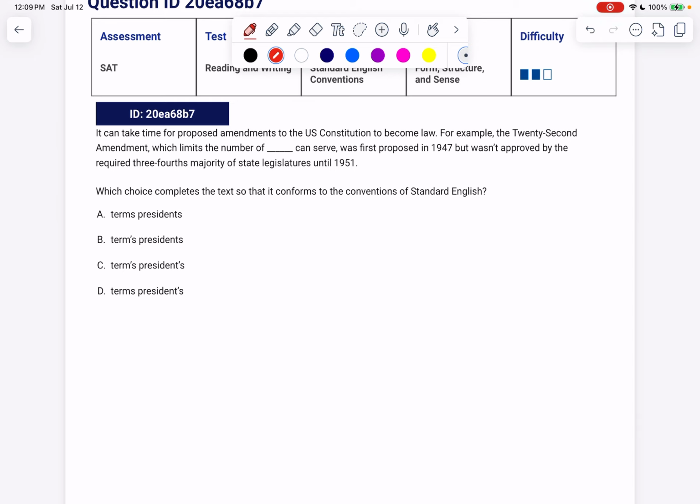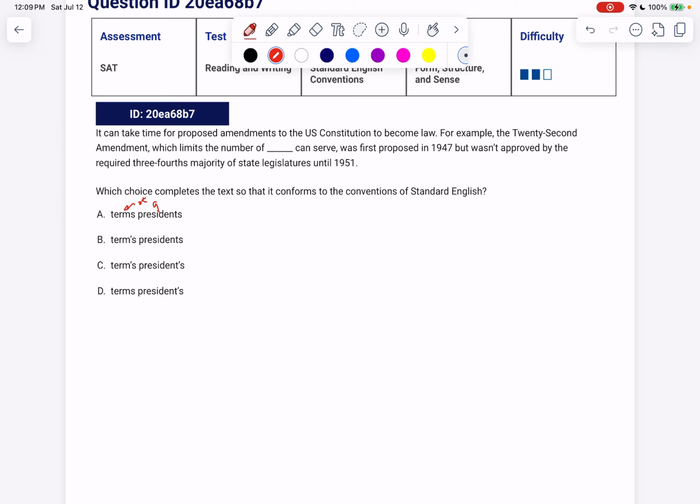Well, which limits the number of terms presidents can serve. Is it the president's terms? Now, it might be very tempting to say, yeah, presidents have terms, but we're not saying it's the terms of the president. That's a great way to test if it should be possessive: swap the words and put an "of" in the middle. So you'd say the terms of the president, which would show if presidents should be possessive.